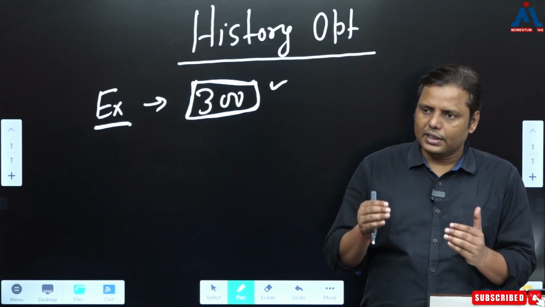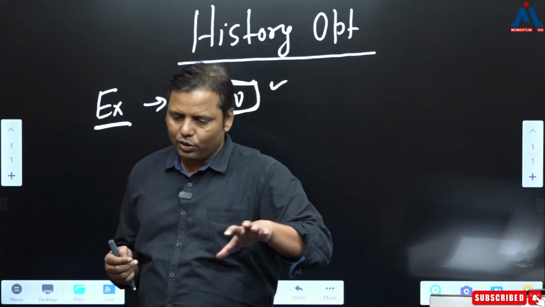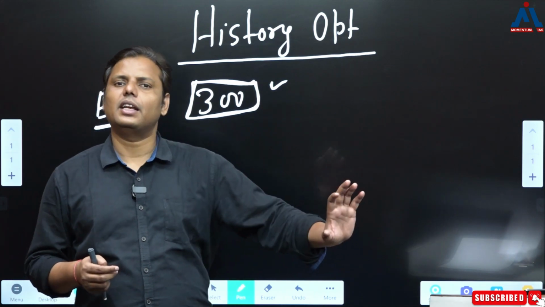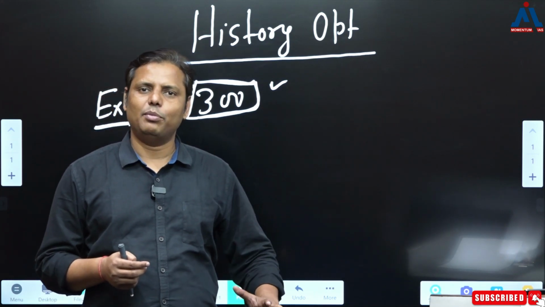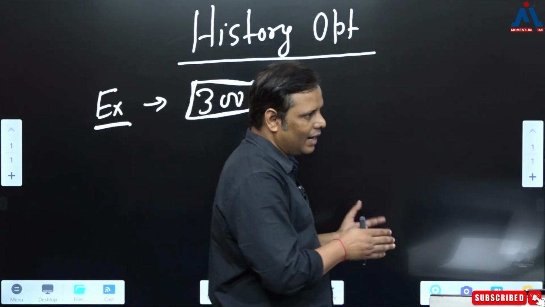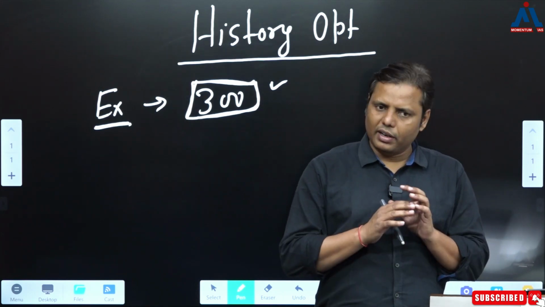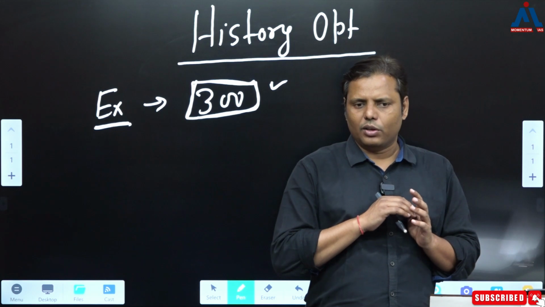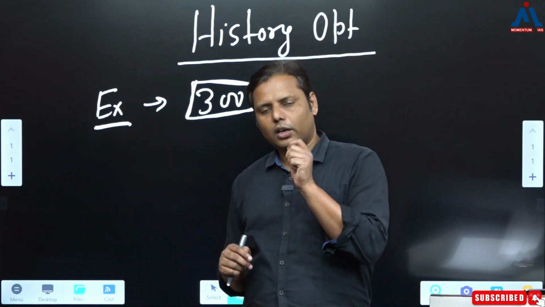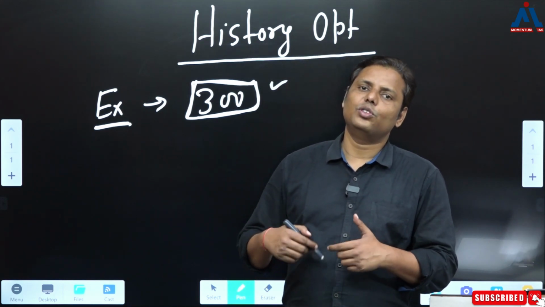Why? Because if you're not very strategic, there are several students who have been facing problems. For 2 years they have taken one optional paper, and then after 2 years they realize that they have selected a wrong optional paper, and now this is the time to change it. But I'm not able to understand: you have selected one optional paper, you have read that optional paper for 2 years, you have prepared everything, you have done the foundation course, you have gone for answer writing, and after 2 years you realize that this optional paper is not meant for you and it is not giving you the proper outcome, in that case you should change this paper.